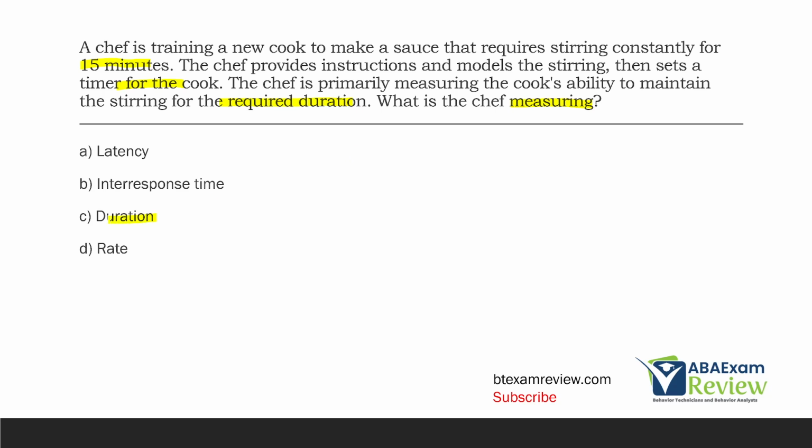It's going to be duration. If we think about latency and inter-response time, we're measuring time in between. So if we have our SD, we have a response, and then a second response. Latency is here, time from the SD to the response. Inter-response time is time in between responses, and duration is total time of responses. The chef is measuring the stirring response. So what is the chef measuring?